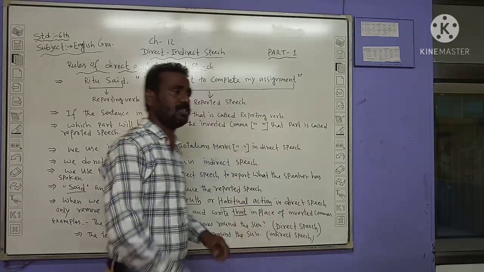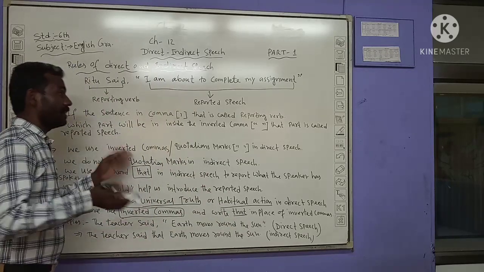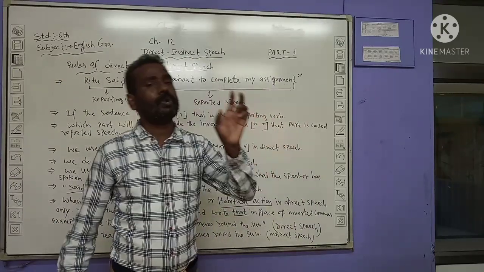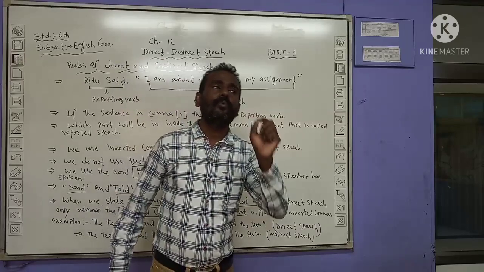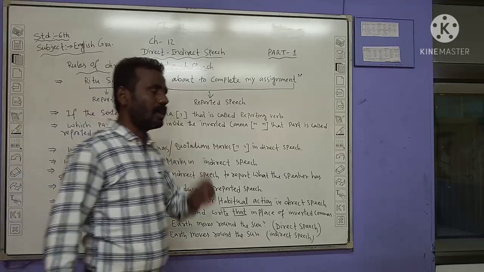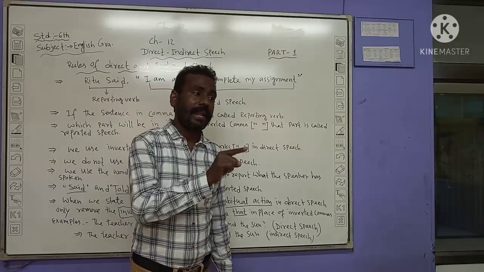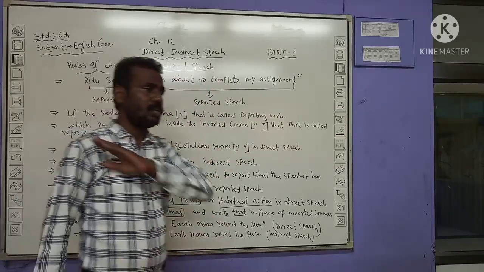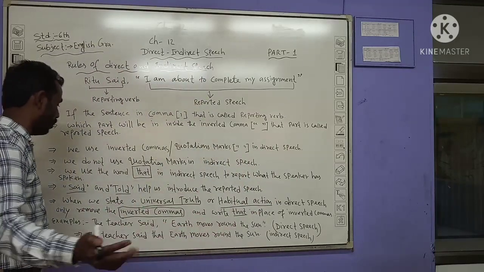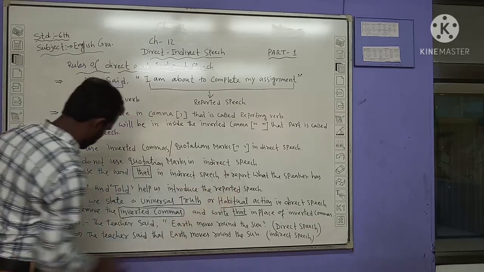Introduce the reported speech. यानी जो reported speech में said and told. जब हम direct से indirect change करेंगे, that time we can write here said or told. Told हम कब लिखते हैं? जब there will be said to, then have to write told. Otherwise you can write only said. No mistake, no problem at all. Said and told help us introduce the reported speech.